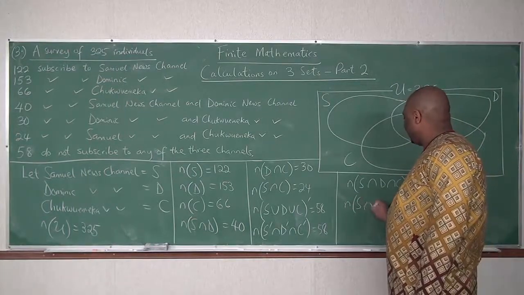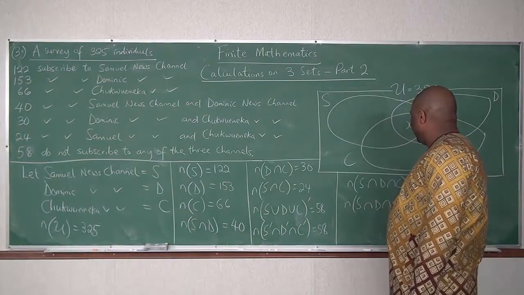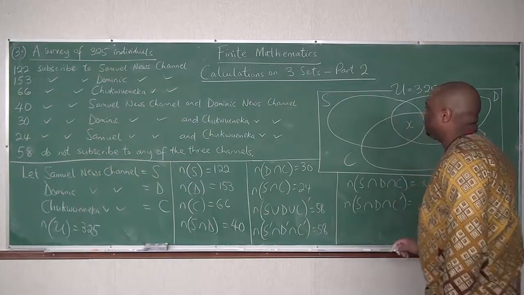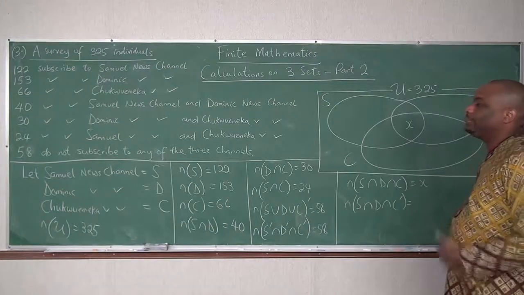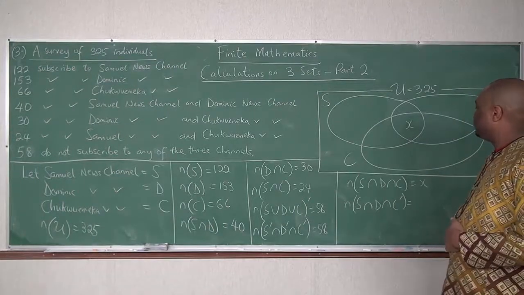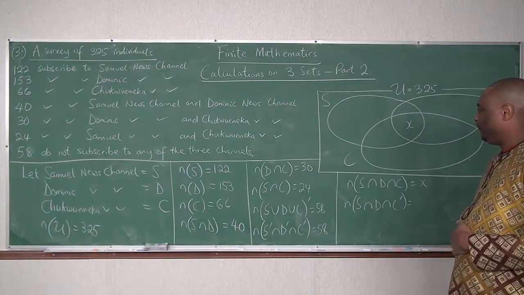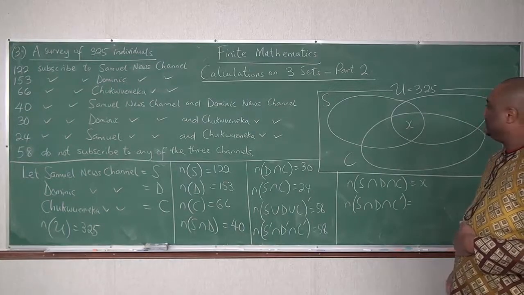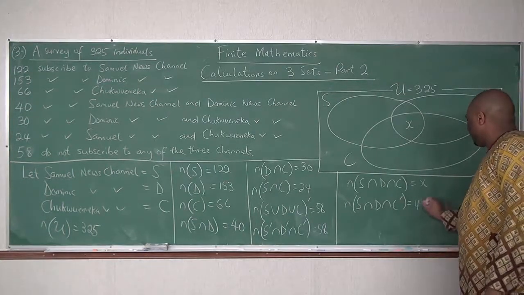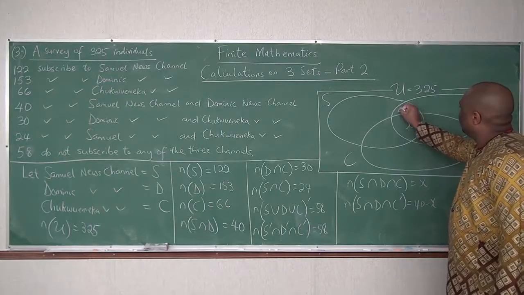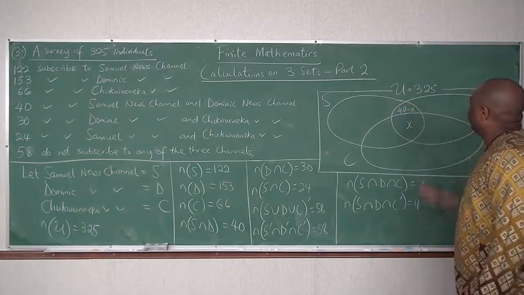So this is S intersect D intersect C prime. Please, we explained this in part 1. So this will be what now? S and D is how many? 40. So this will be 40 minus X.